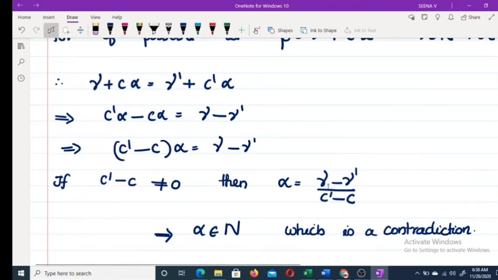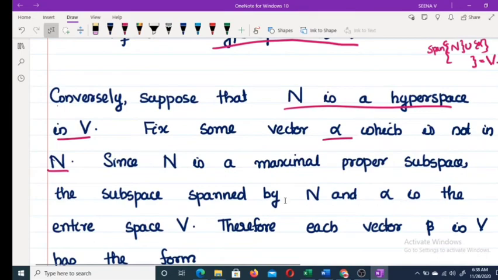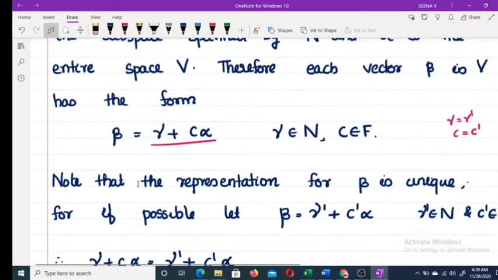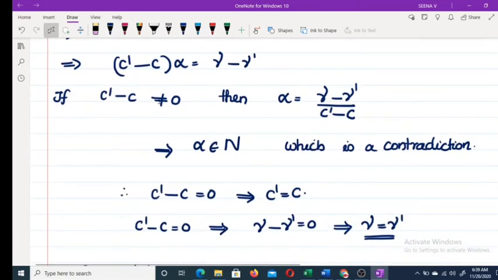Sorry, gamma is in N. Gamma' is also in N. Therefore, (gamma − gamma') / (C' − C) is also in N. That is a contradiction, because alpha belongs to N, but we chose an alpha which is not in N. Therefore, C' − C must be equal to 0.